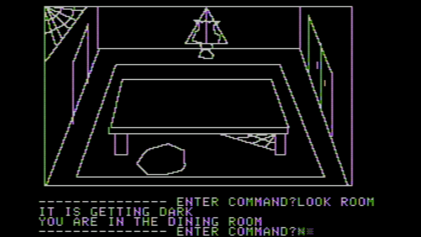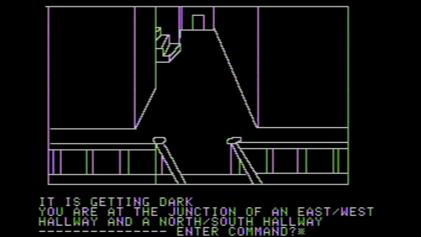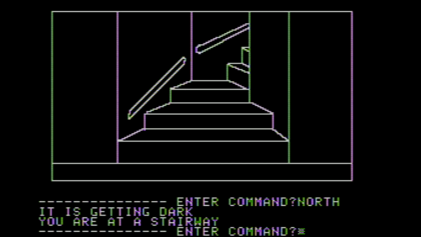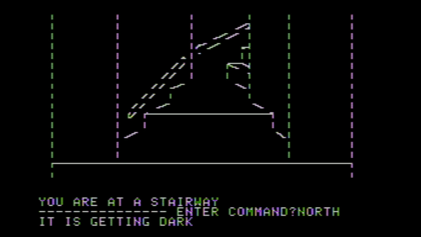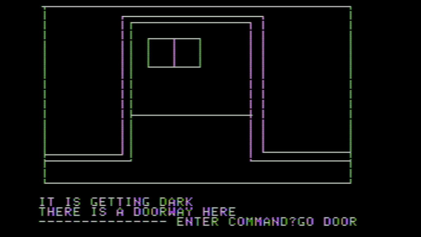All right, look at the room. We want to go north here. Yeah, once again, this is one of the ones where the directions have changed. We'll go north back to the main room. And then we want to go up the stairs. You're at the junction of an east-west hallway and a north-south hallway. We're going to go north again. And we're at a stairway. Let's go north one more time. Go door! Let's go to the door.